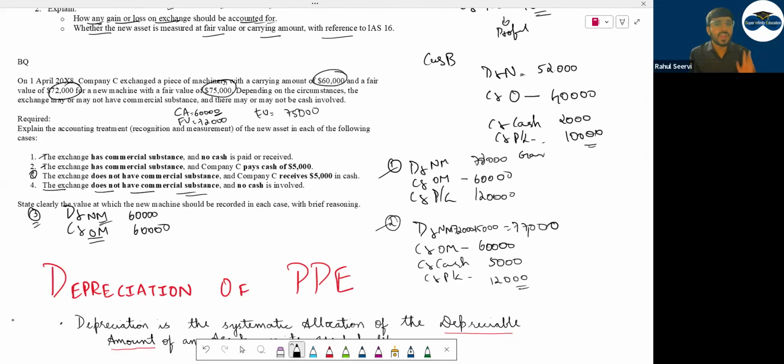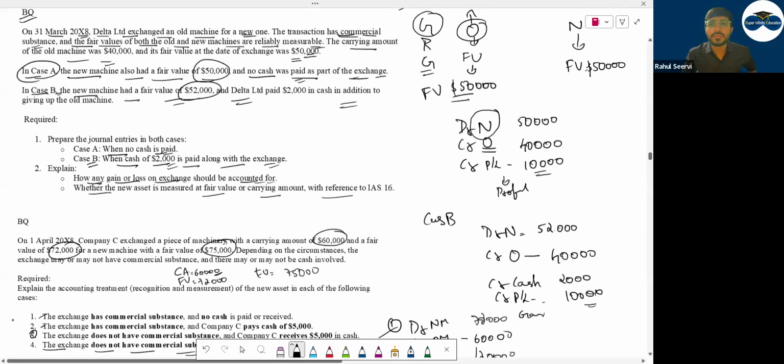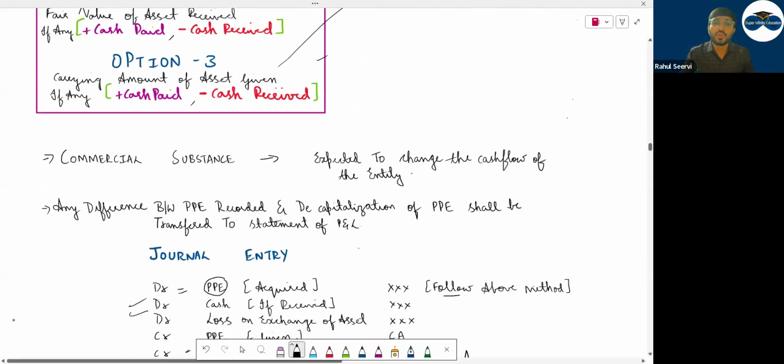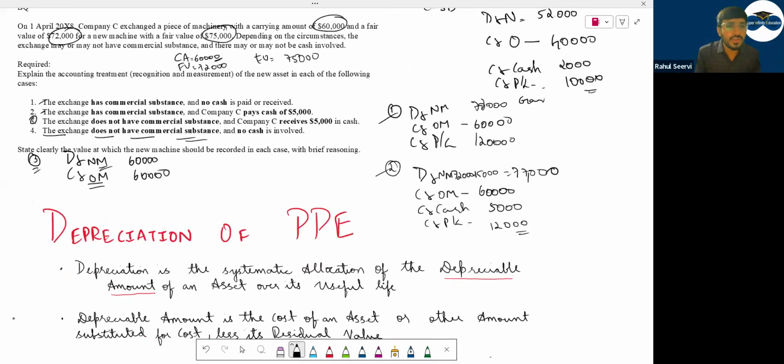But is there any cash paid or cash received involved here? हाँ सर, कैश रिसीव हुआ है. अगर कैश रिसीव हुआ है तो क्या करेंगे अपन? Normally your mind will say cash received matlab it is an income, so I will add. No, ulta, do it reverse. Cash received, you will minus it. So I will reduce 5,000 from my cost of the asset 60,000. So कितना हुआ मेरा new amount? 55,000. Journal entry tally हो रहा क्या? It's not. Now you say, cash is received in, debit what comes in? Can I say debit cash is coming in by 5,000? अभी टैली हो रहा है, 55,000 प्लस 5,000, 60,000 on debit side, credit side also 60,000.